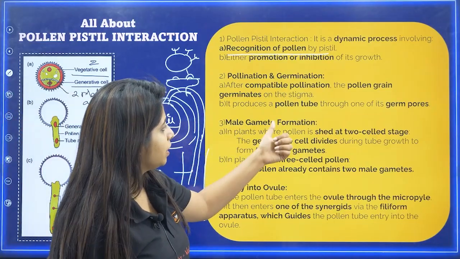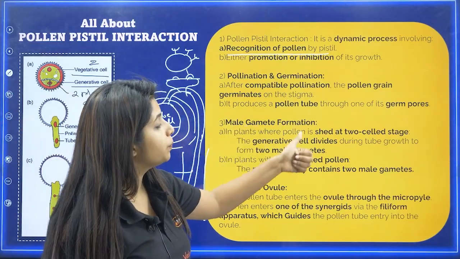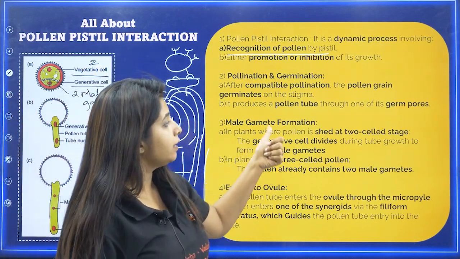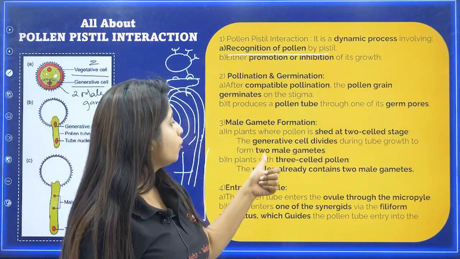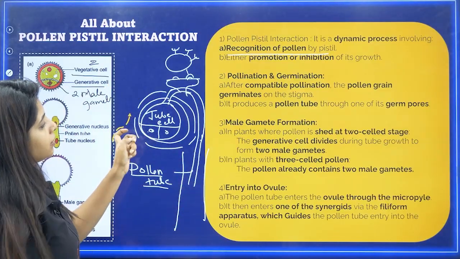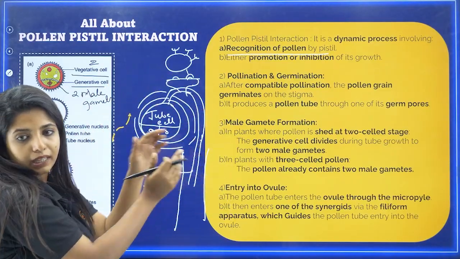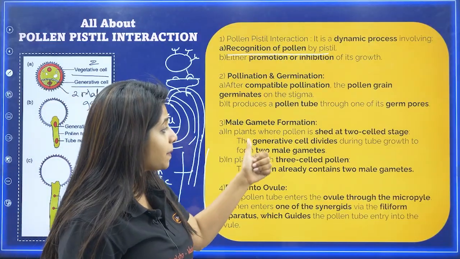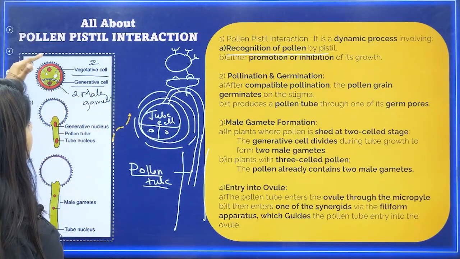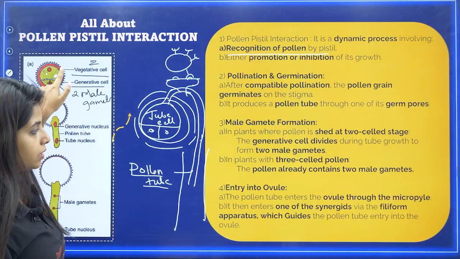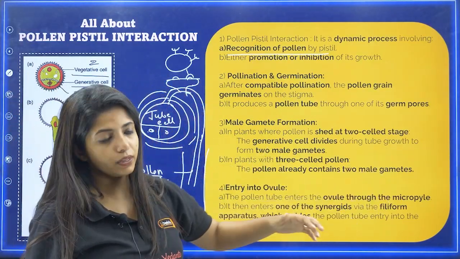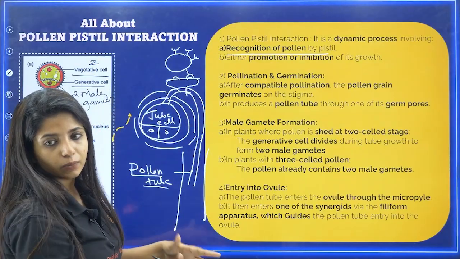Okay, so male gamete formation in plants where the pollen is shed at the two-celled stage is this. The generative cell divides during tube growth to form two male gametes. So when the tube growth is happening right here, that's when it will be dividing and sending the two male gametes out. In plants with three-celled pollen, I told you already, the gametes have already divided into two and you have the vegetative cell. In this case, the pollen already contains the two male gametes, so the tube would be carrying the two male gametes anyway.